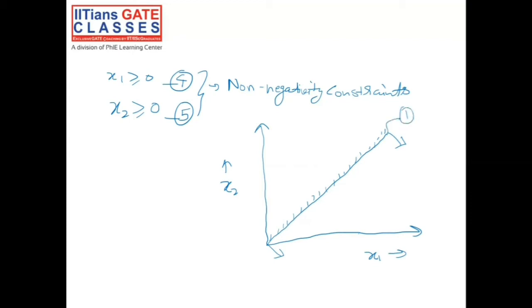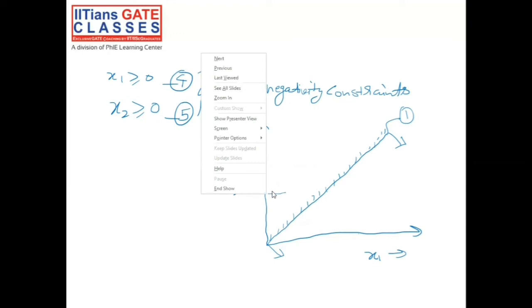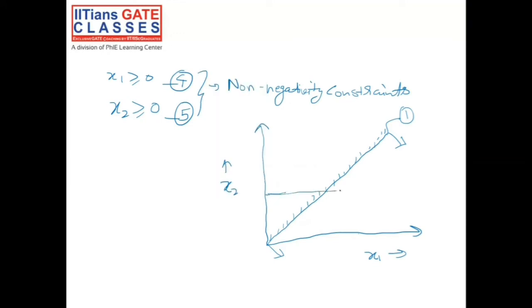Now constraint number 2 was x2 is less than or equal to 10. Since this is 0 comma 0, this point would be 0 comma 10, and this would be our constraint number 2.